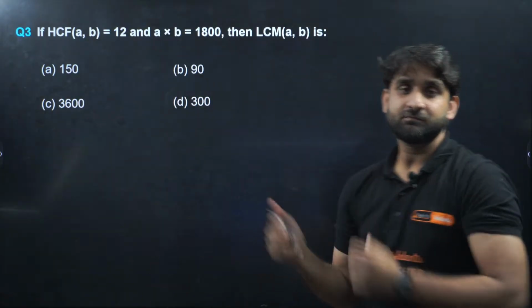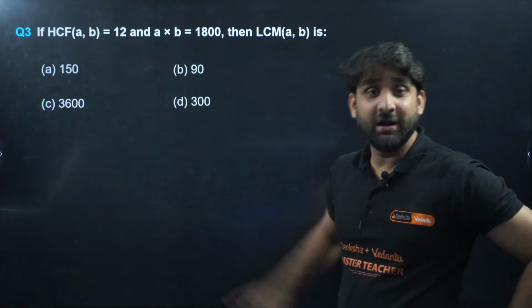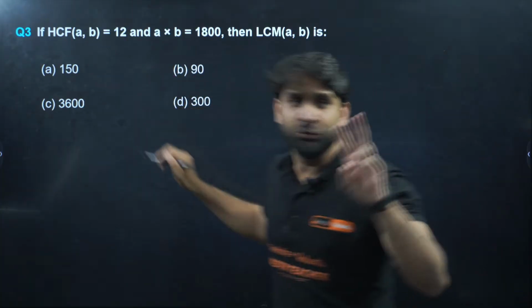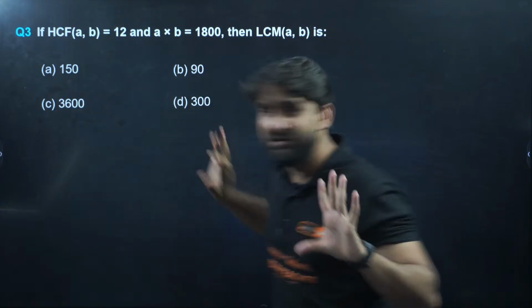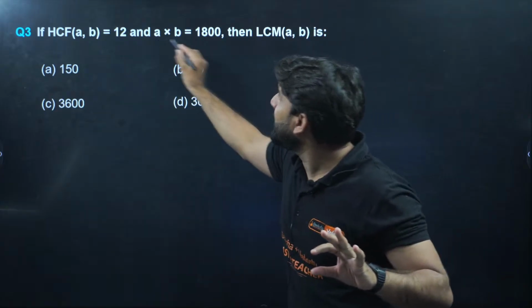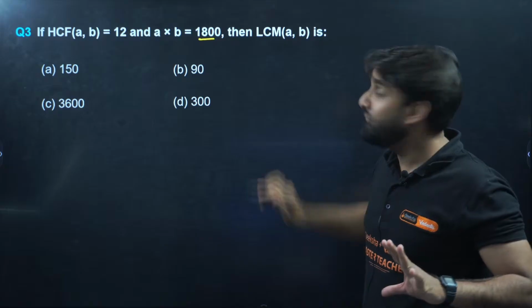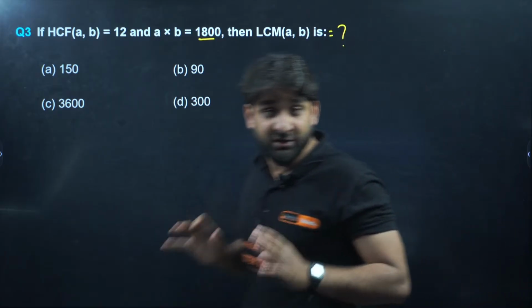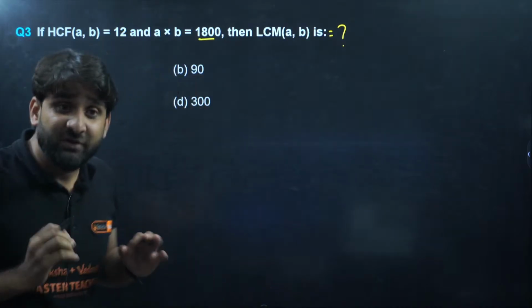Okay. Which option will be correct? Again, 4 options are given to you. A and B are 2 integers. Their HCF is given to you, and the product of the numbers is given to you. And we have to find out what the LCM will be. Do you know? There is a very special formula.